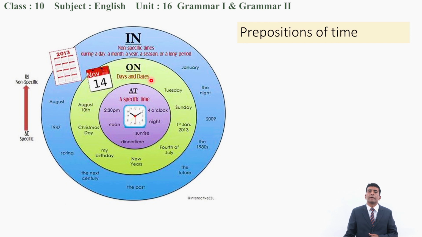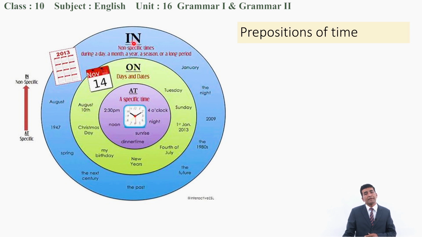And similarly, in front of dates also we use on. On August 10th, on 1st January 2013, because this is an exact date. In front of a calendar date we use on.